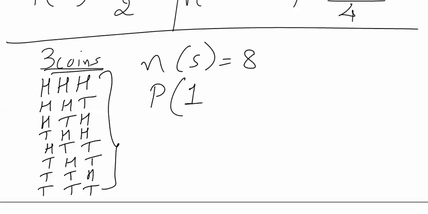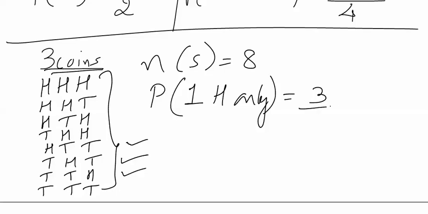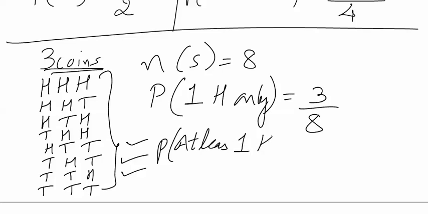The questions that could come when three coins are tossed up could be the probability of getting exactly one head only. For that, the conditions which would be considered are 1, 2, and 3. So 3 out of 8. The next question that could be asked would be the probability of getting at least one head.